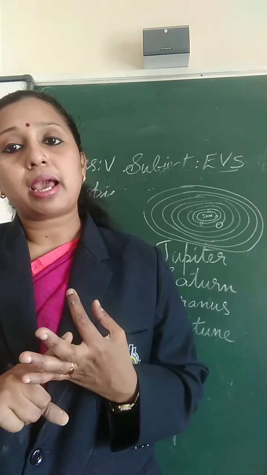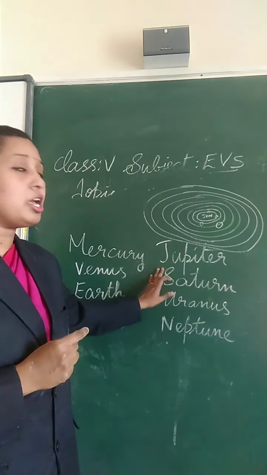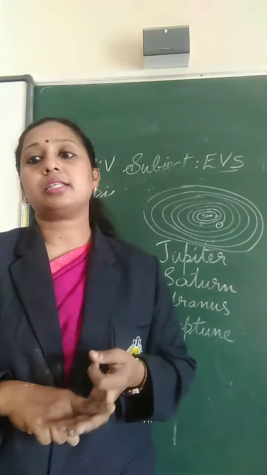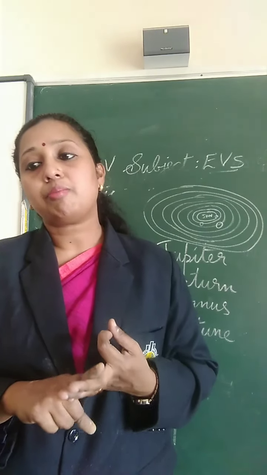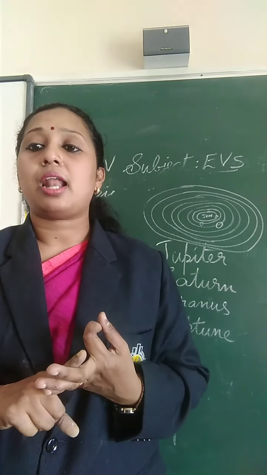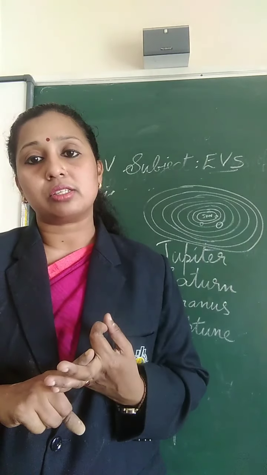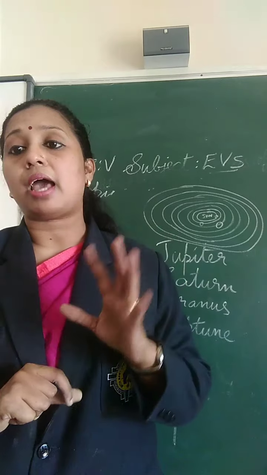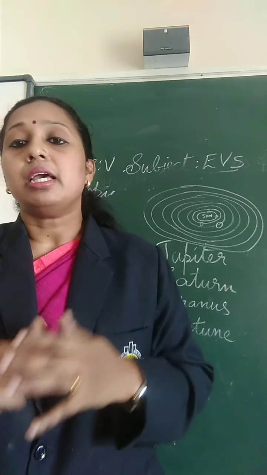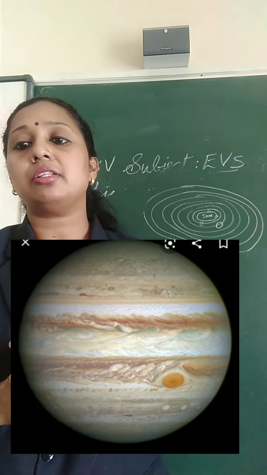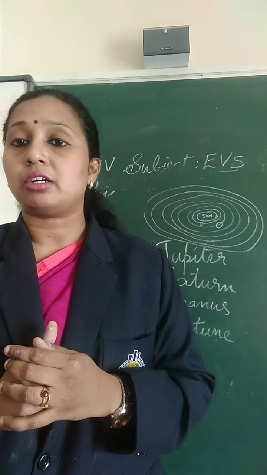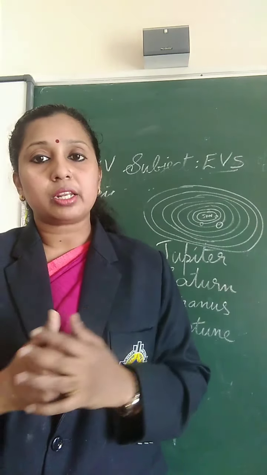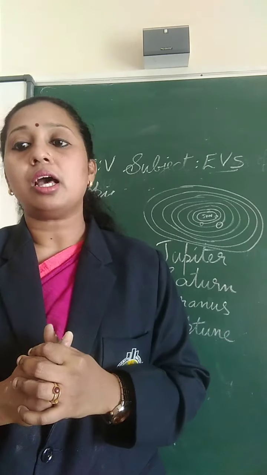So which is the next planet? Yes, the next planet is Jupiter. Jupiter is the fifth planet from the Sun, and it is the largest planet in the solar system. It is 100 times bigger than the Earth.